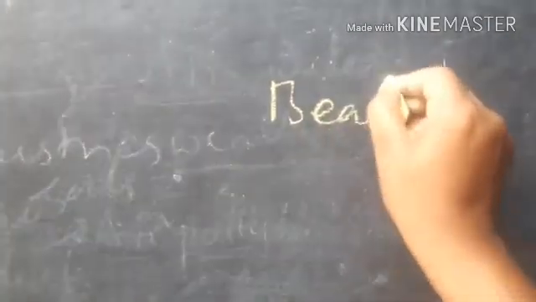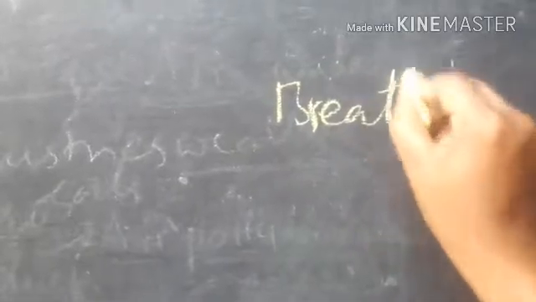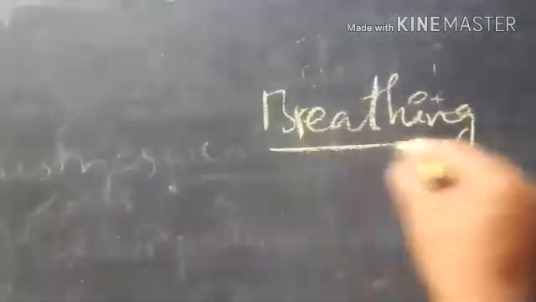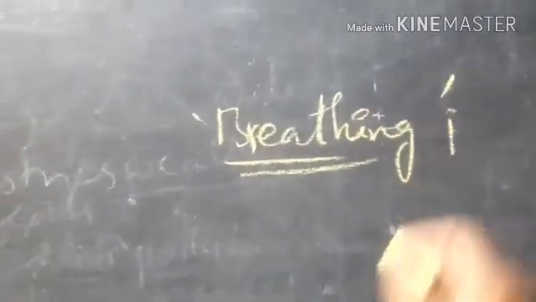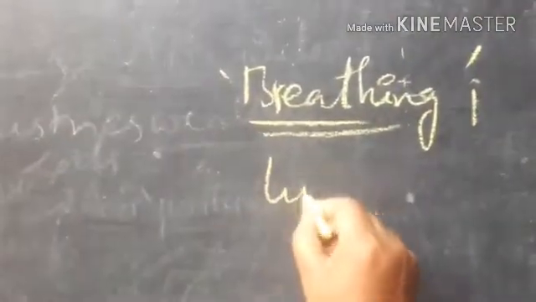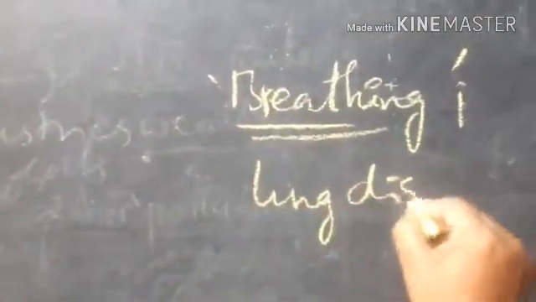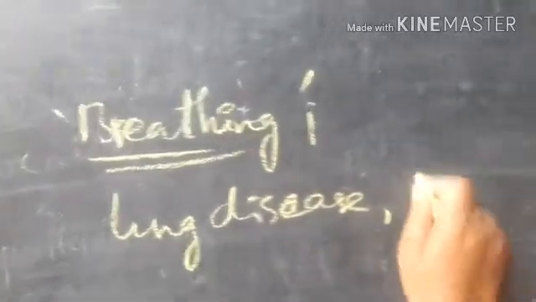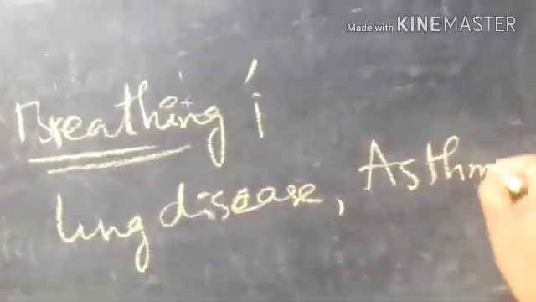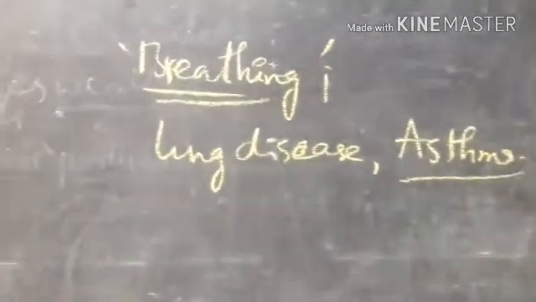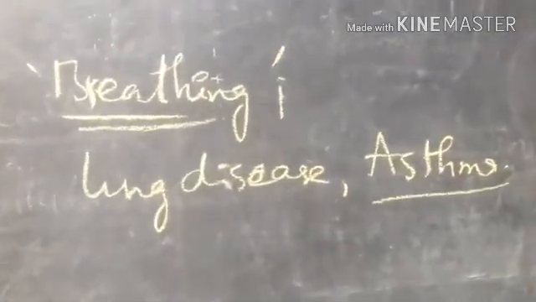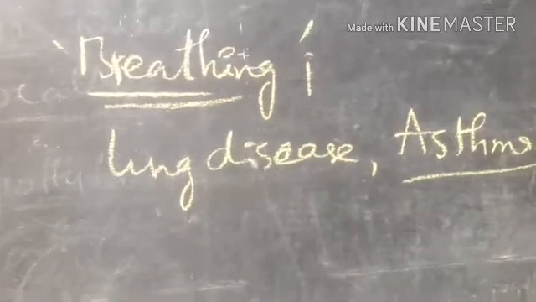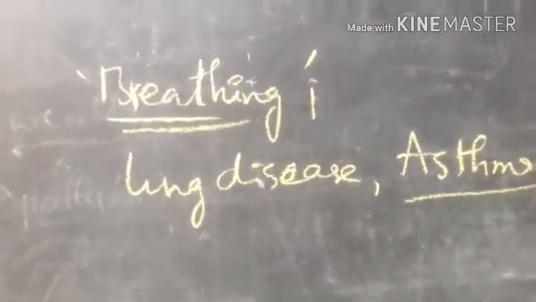So what happens when air gets polluted? When air gets polluted, we are unable to breathe it. We are going to face breathing problems, right? It causes breathing problems, and it causes lung diseases like asthma. सुना है आपने? Asthma. These diseases will occur when we are exposed to air pollution. So this is about air pollution.